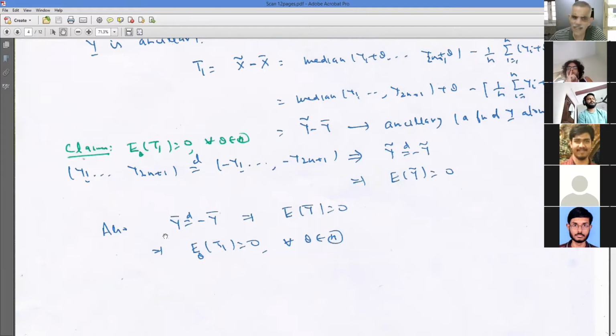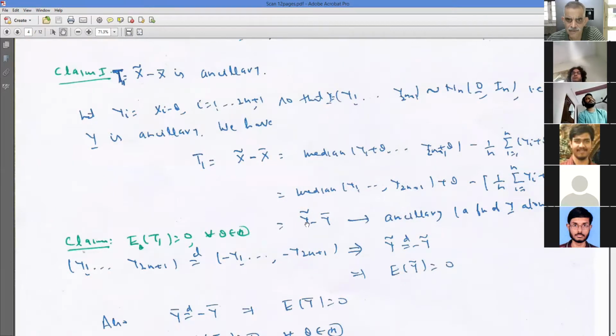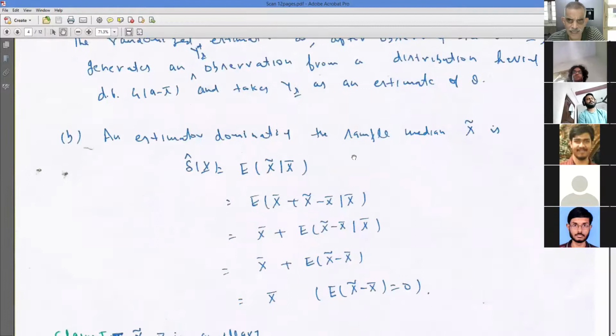And anyway, Y bar, you know, is Normal(0, 1/n), so expected Y bar is equal to 0. You can write that down directly. So expected Y tilde is 0, expected Y bar is 0, so the expected value of T1, which is nothing but Y tilde minus Y bar, is 0. Right. So the second part: the estimator improving upon the sample median is nothing but X bar. Is that clear? Yes, sir. Now it's clear.